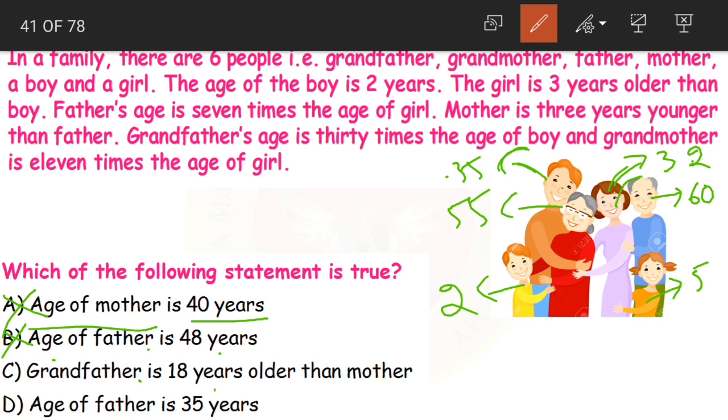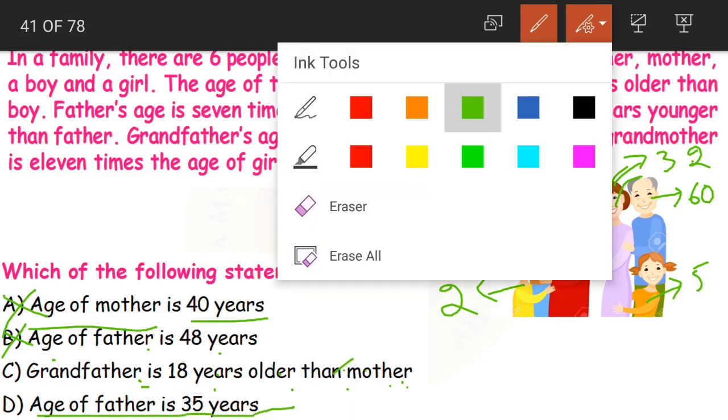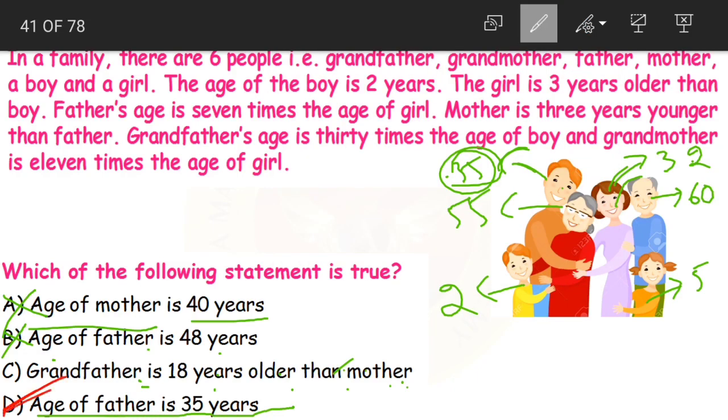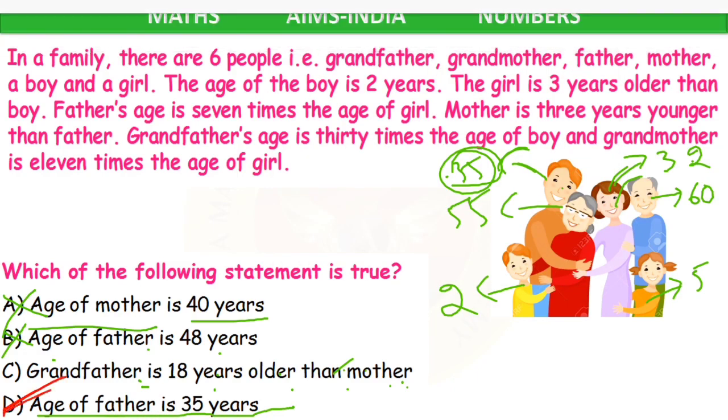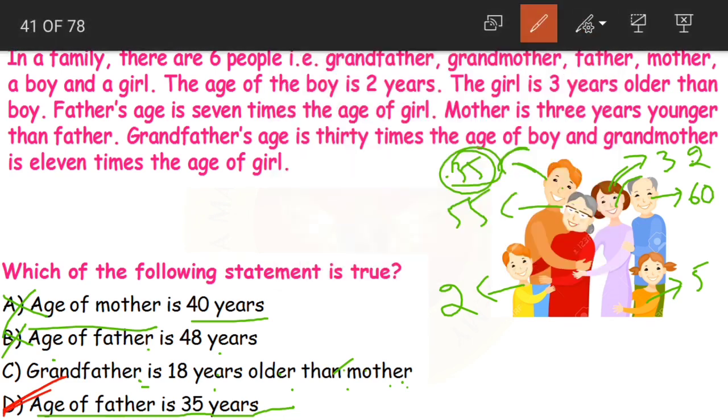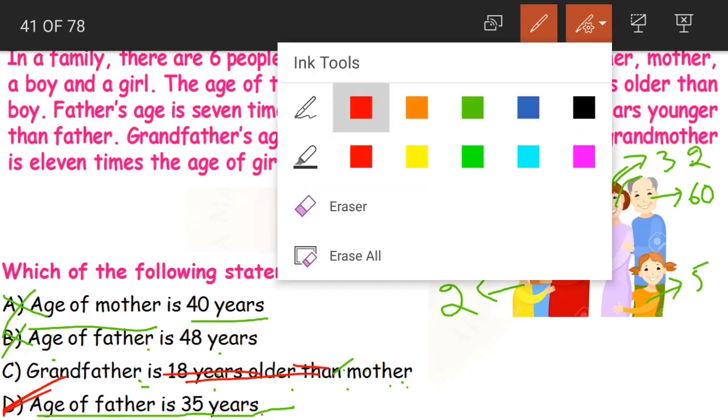Now grandfather is 18 years older than mother. Now what happens in Olympiad exams, again as I said, you need to solve as many questions as possible quickly. So this here we need to add, so let us keep this option aside for now. Let us look at option D. Age of father is 35 years. Is father 35 years old? Yes, age of father is 35 years old. So option D becomes our correct answer. Okay. So even without adding this, we saved our time, right? So even without adding this, we found out the correct answer here.